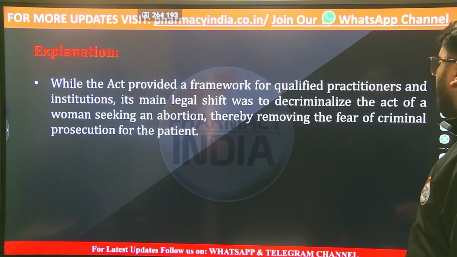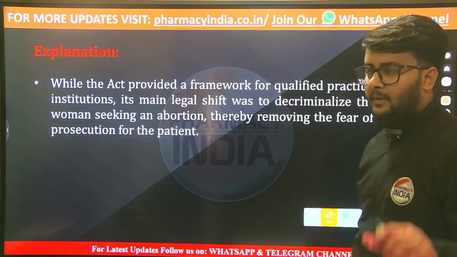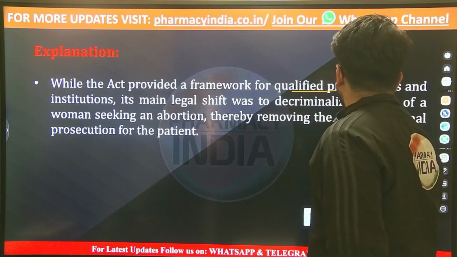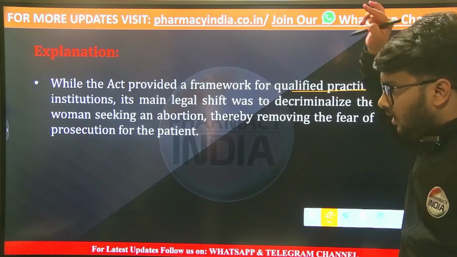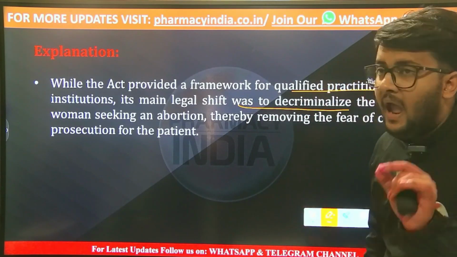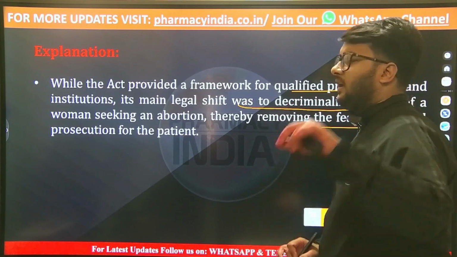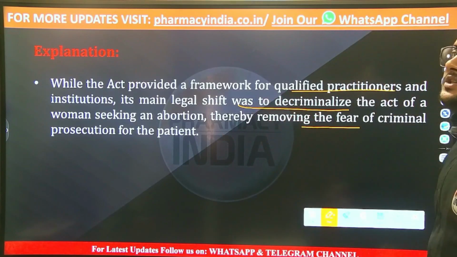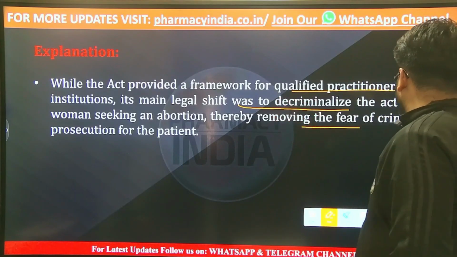If we talk about this act, that is MTP Act 1971, it provided a framework for qualified practitioners and institutions. The main goal of this act's legal shift was to decriminalize the act of a woman seeking an abortion, thereby removing the fear of criminal prosecution for the patient. That is why women seeking abortions.